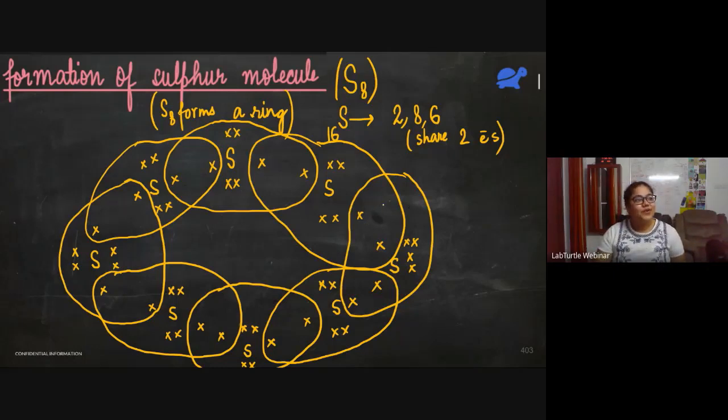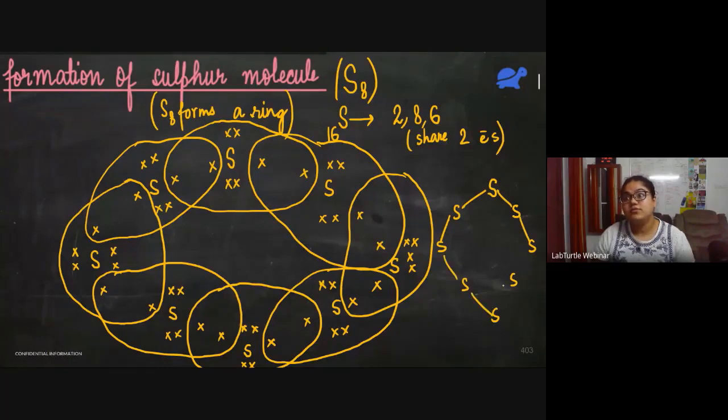How was it? Have you understood or should I explain it again? Yeah, Shivansh, very good. So let me draw a structural diagram now, a simpler one. 1, 2, 3, 4, 5, 6, 7, 8. All of them are forming single bonds. And each sulfur atom, you see, has two lone pairs unbonded. So each sulfur atom has 2 lone pairs.